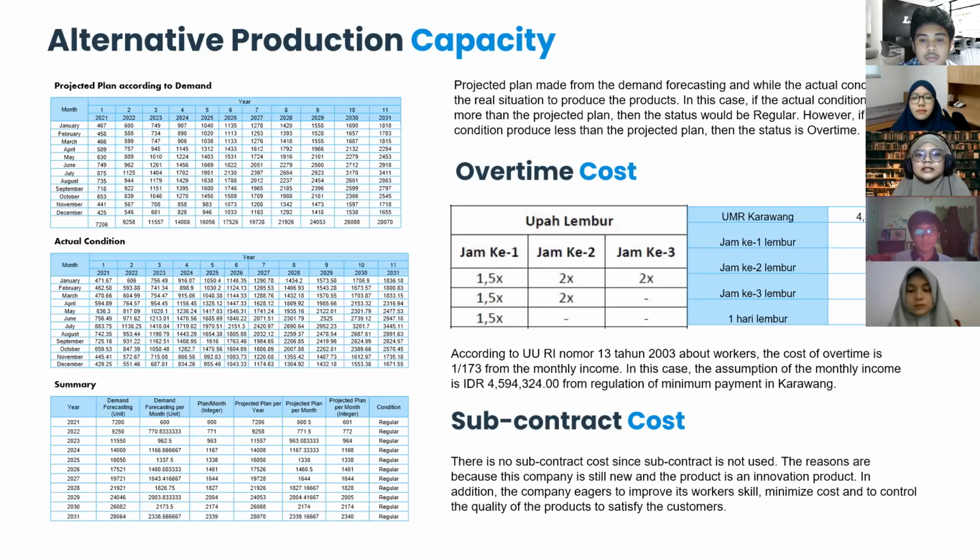Then for the subcontract cost, our company doesn't use subcontracting because the company is still new and the product is an innovation product. In addition, the company is eager to improve its workers' skills, minimize cost, and control the quality of the products to satisfy the customer.